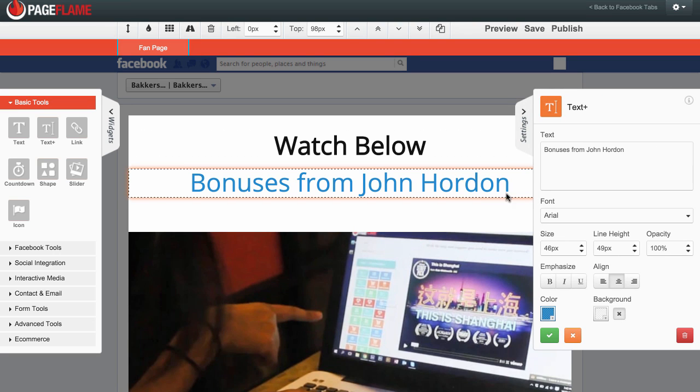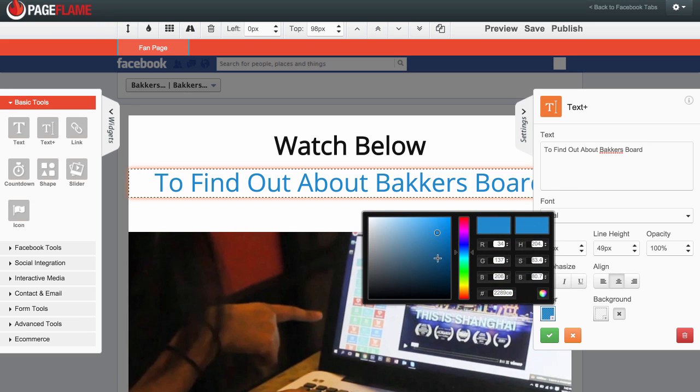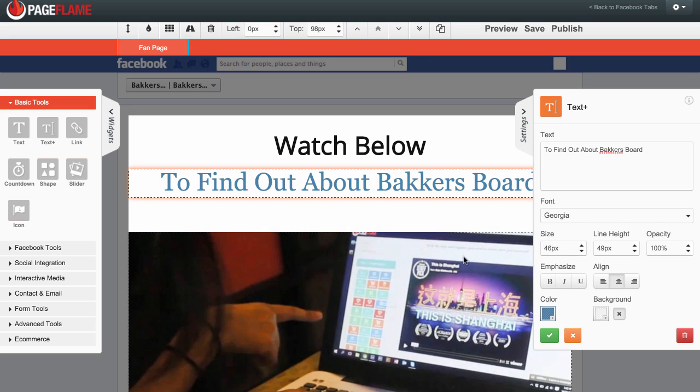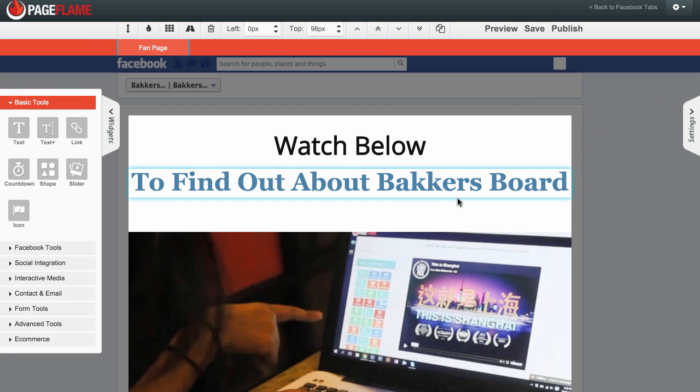And I can slide that away, and then I can load up this, and I can say watch below to find out about Backers Board, for example. And then I can adjust this color if I wanted to. If I didn't like that color, I could adjust it and it'll automatically adjust it for me. I could also change the font if I wanted to. I can make it bold. And you can see here it makes it really quite easy to customize this as you might want.